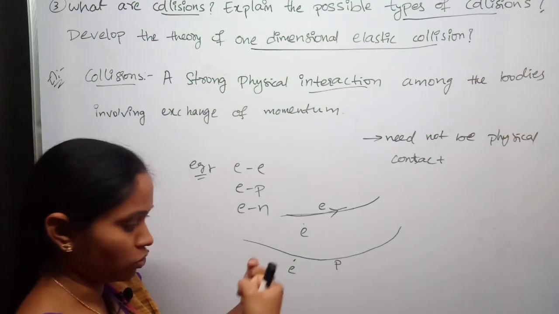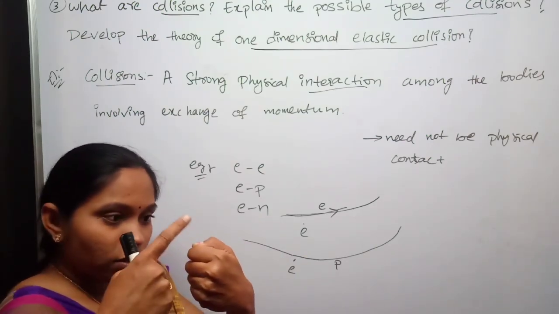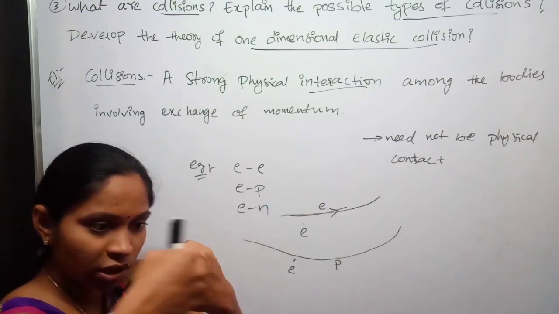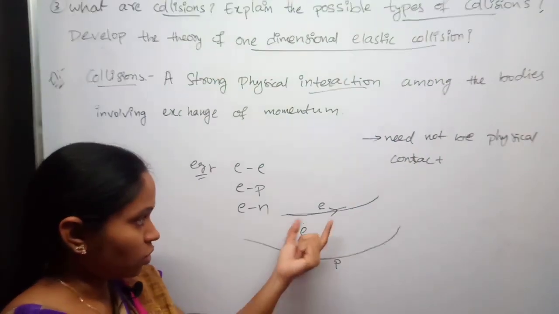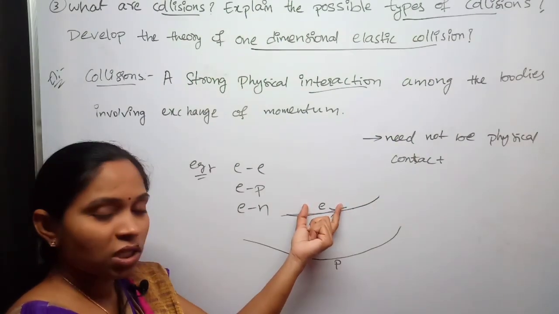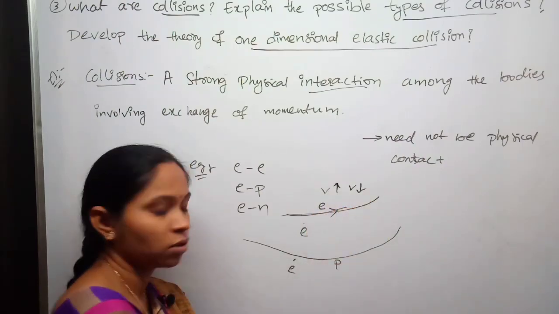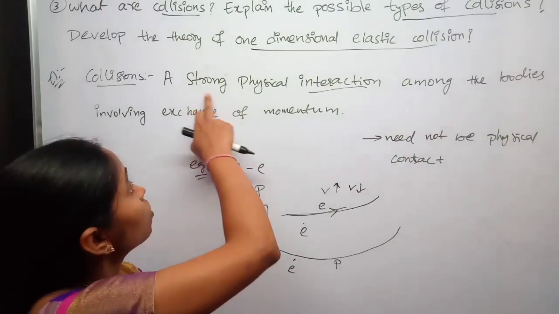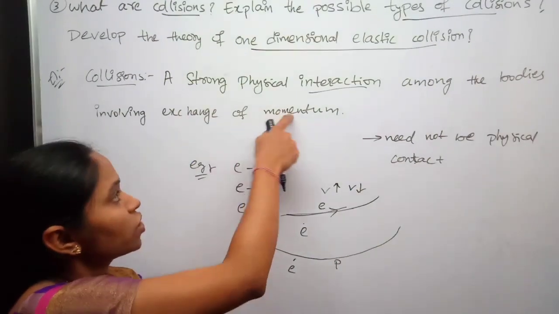Physical contact is not necessary. Because of this, the electron's velocity might increase or velocity might decrease. So here, a strong physical interaction among the bodies involves exchange of momentum.